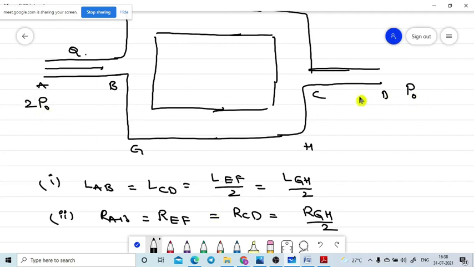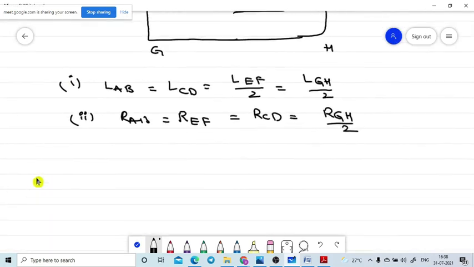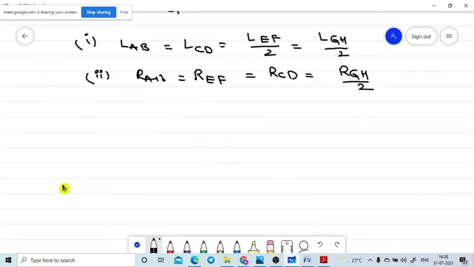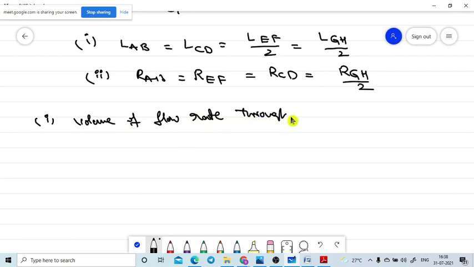Now the question is the volume flow rate through EF and GH. What is the value of the volume flow rate flowing through EF and GH?